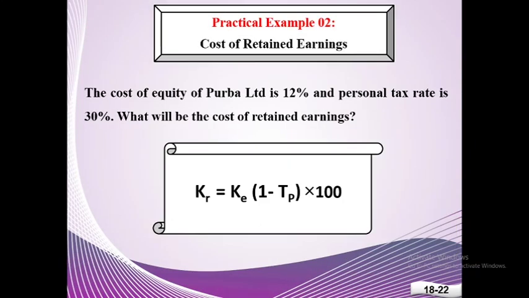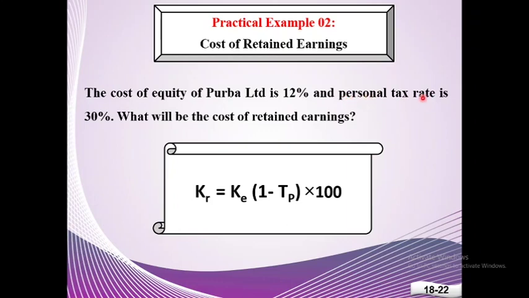Now we see another example of cost of retained earnings. The cost of equity of Purva Limited is 12% and personal tax rate is 30%. So what will be the cost of retained earnings? Here we see the cost of equity of Purva Limited is directly given in the question.